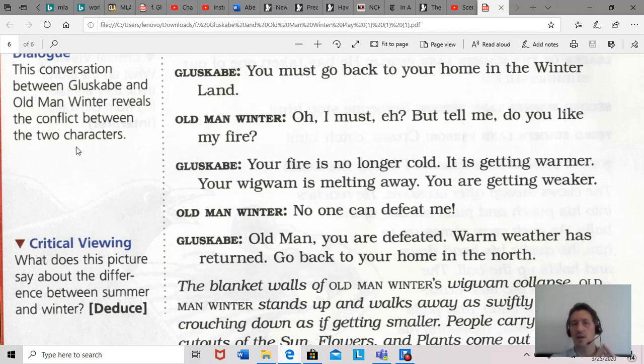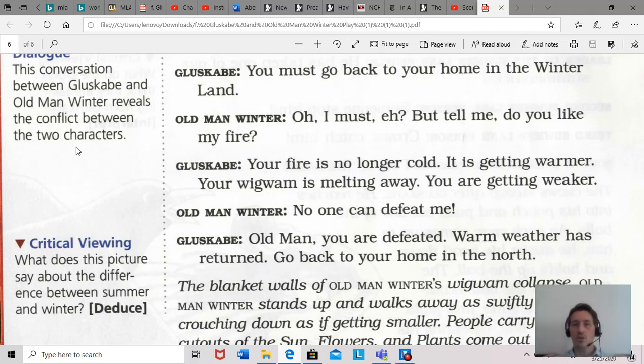Now, there are different types of conflict. You also have man versus, you could say, the society. So what if all of the Summerland people, all of them together, were going against Gluskabe? Well, that was man versus society, because the entire society of them was against him. So you have man versus man, and man versus a group of people, a society. And you also have a third type of conflict, which is man versus nature. And that's the first conflict we saw, because it's winter. Winter is nature. So you have man versus nature.